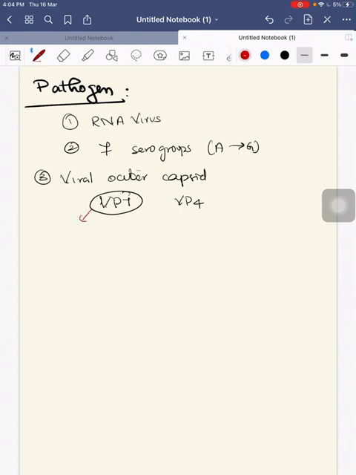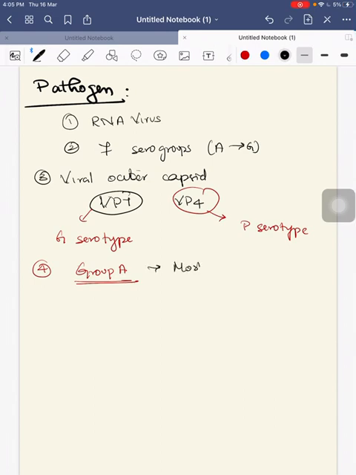VP7 encodes G serotype and VP4 encodes P serotype. Among the 7 serogroups, group A is the most common cause of human disease.